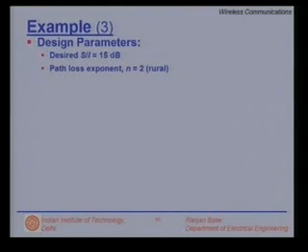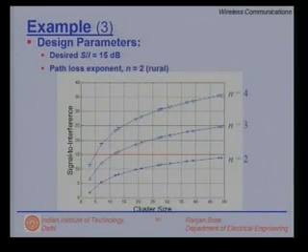So, our design parameters this time are signal to interference again 15 dB, but it is a rural environment where we can hope to have n close to 2. So, first let us put in perspective what we have already acquired in terms of n is equal to 4 and n is equal to 3. I have put here a graph. On the x axis is the cluster size, on the y axis is the signal to interference ratio in decibels.